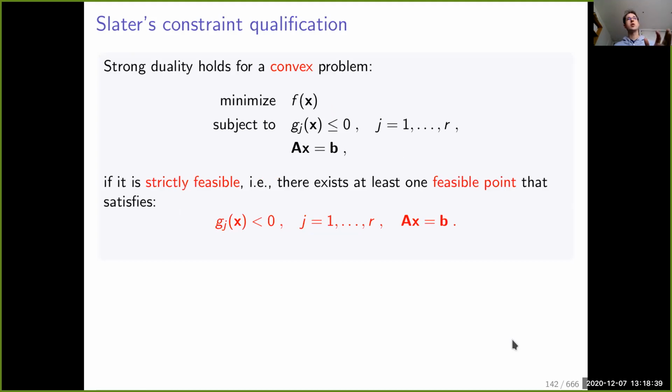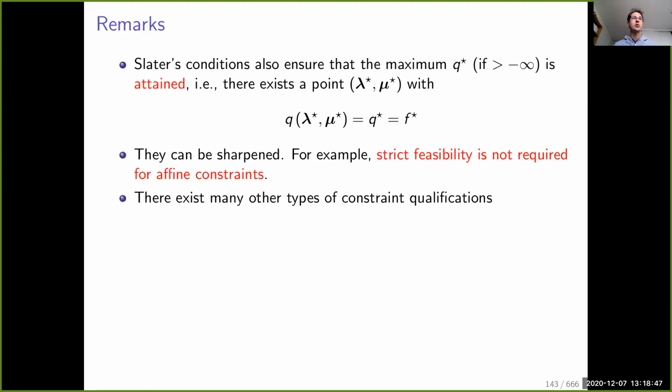So here is a slide about examples of constraint qualification that ensure strong duality, but I will skip that. Like I told you, there are a few remarks. There are many cases where we have these relations.